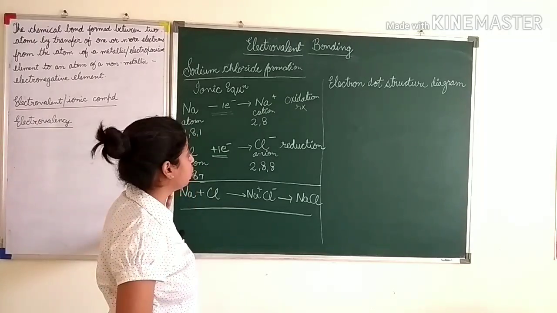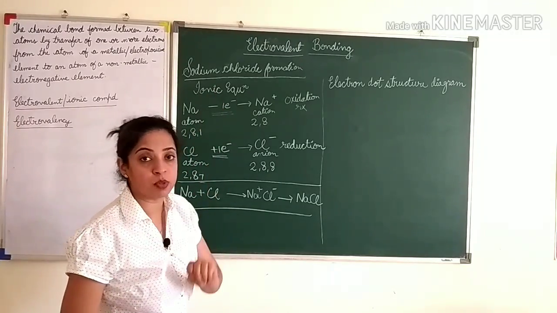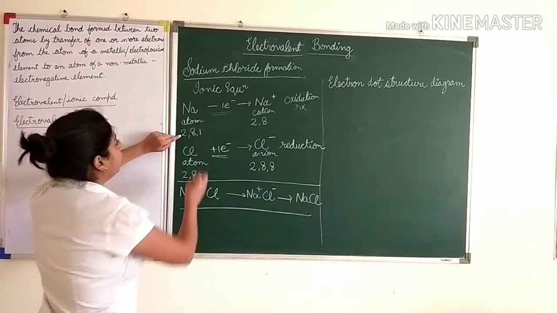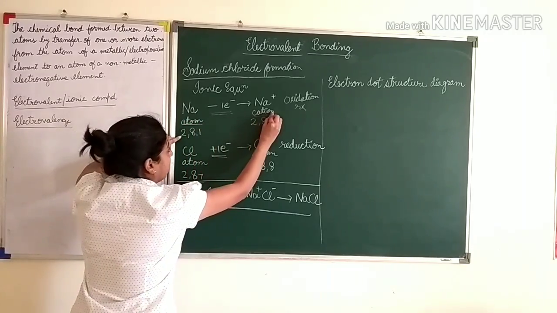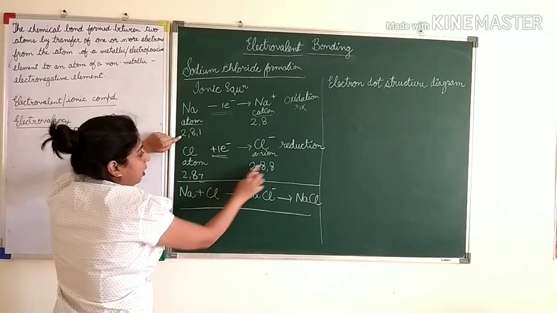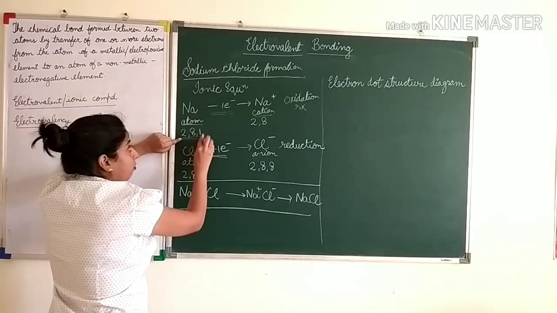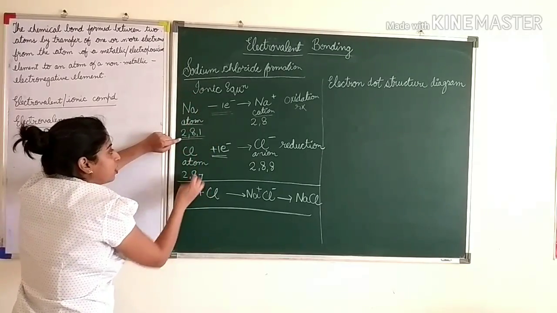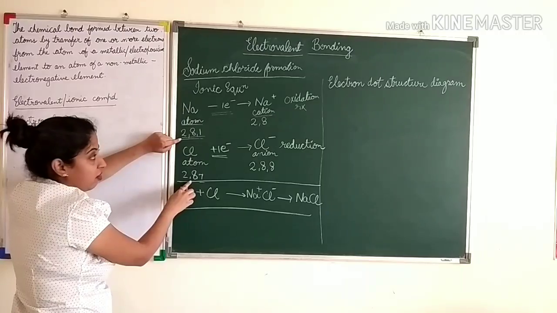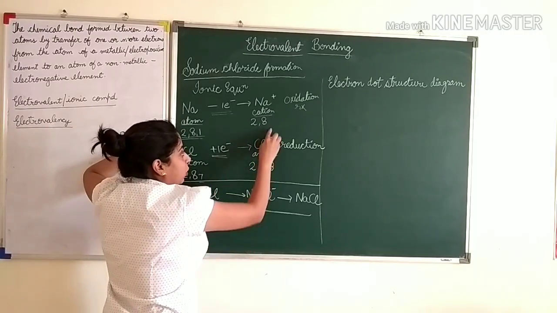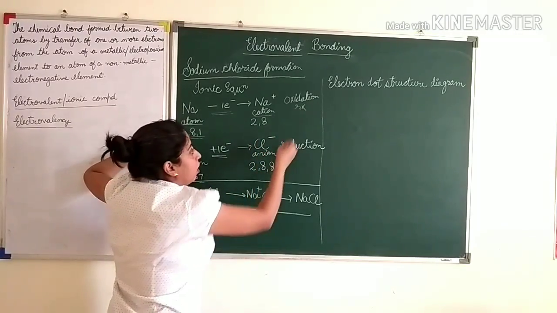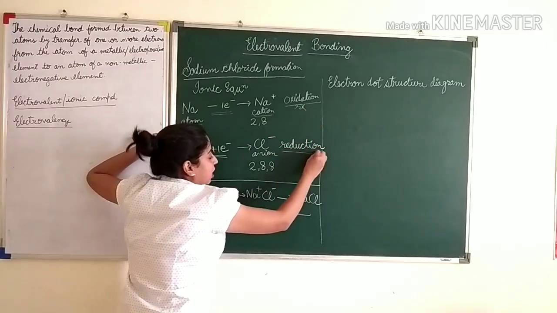Now what all things you should remember while writing this, because it comes for 3 marks. Okay, here you should remember to write atom and cation. Okay, atom and anion. Then don't forget to mention the electronic configuration. So the atom is always unstable, 2,8,1 and 2,8,7. And this is always stable, 2,8 and 2,8,8. Don't forget to write oxidation and reduction here.